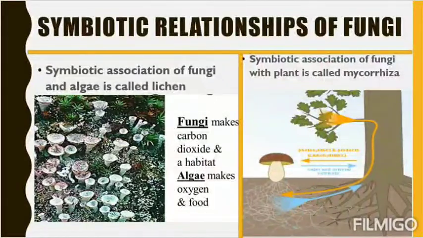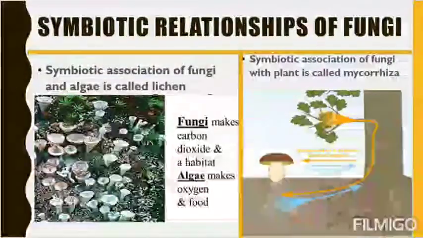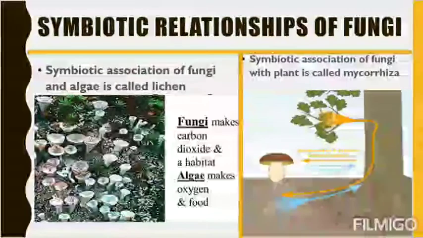Let's see. First one is the symbiotic association of fungi and algae, called lichen. When fungi and algae stay together, the structure is called lichen. So lichen is the symbiotic relationship between fungi and algae. That means fungi is helping algae in some way and algae is helping fungi in some way.